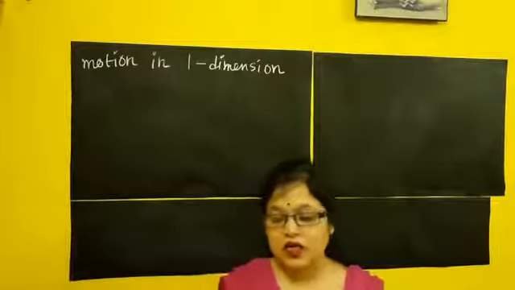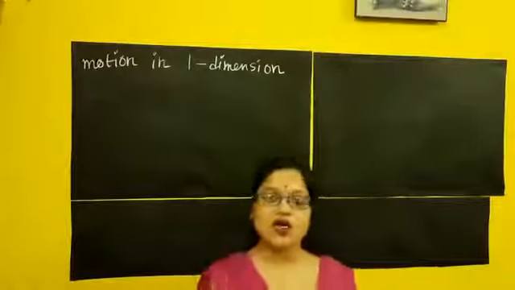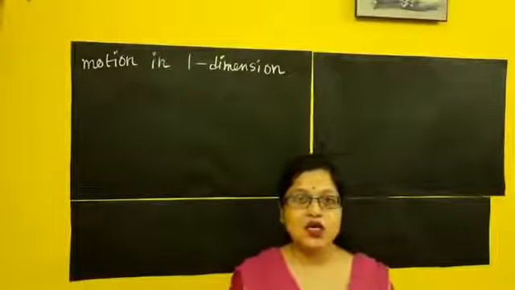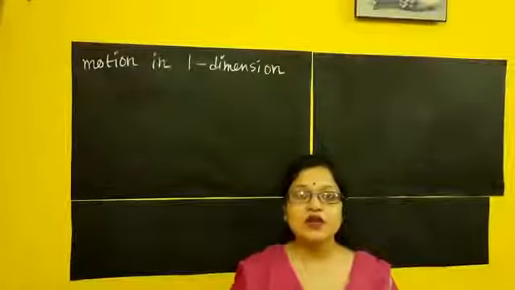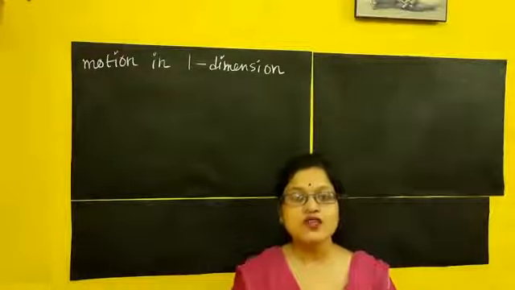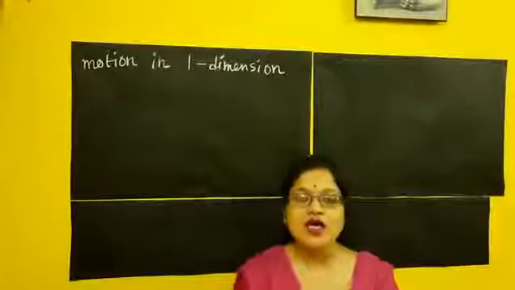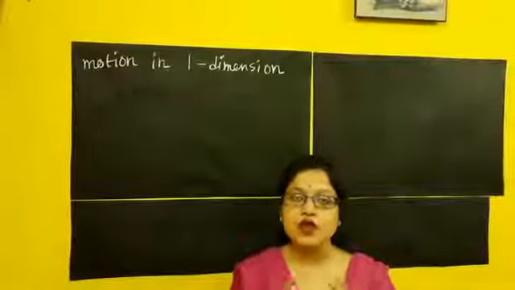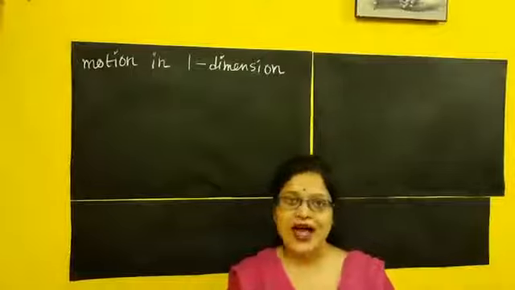What is a vector quantity? We know there are two kinds of physical quantity: one is scalar quantity, another is vector quantity. A scalar quantity has only magnitude; there is no need to specify the direction of the quantity. A vector quantity is a physical quantity which needs both direction and magnitude.